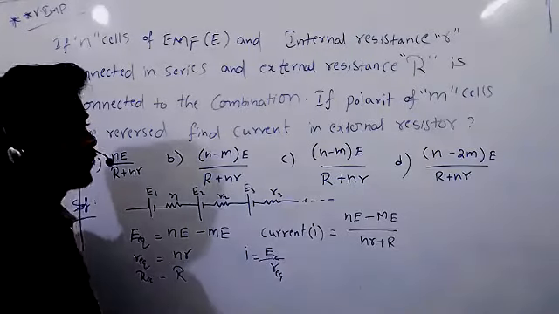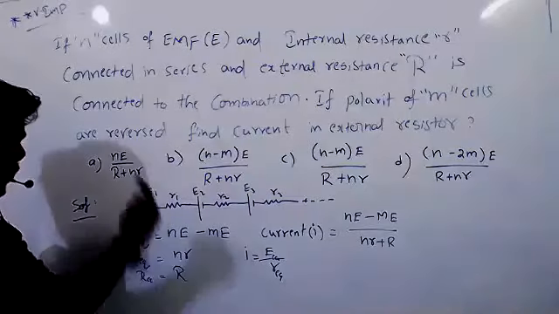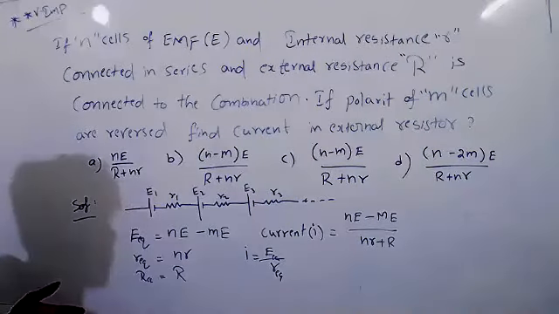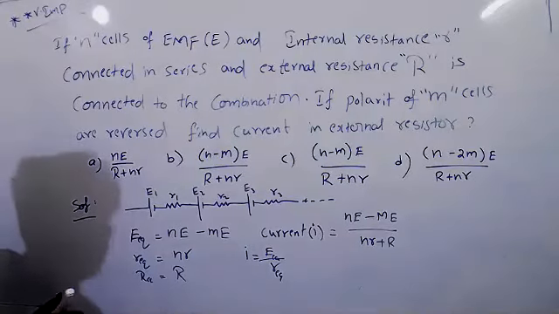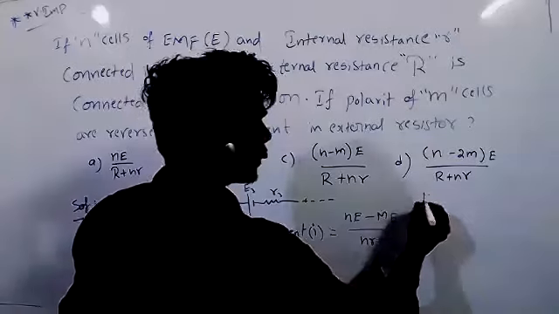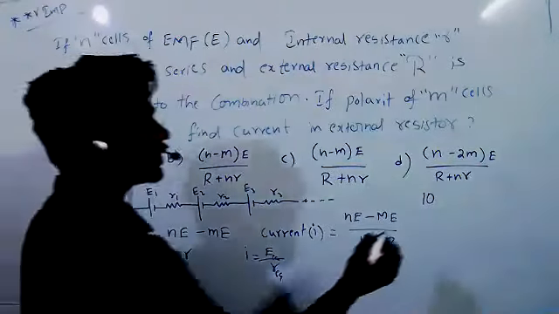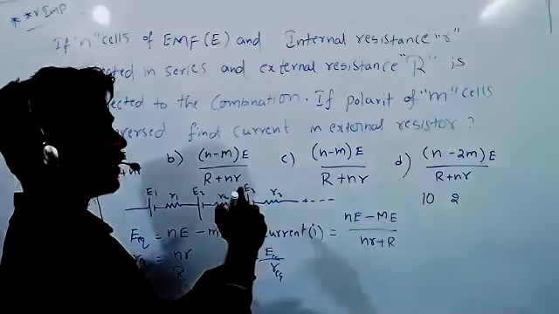But you should remember, when the m cells are reversed, that means the original cells are there, and the m reversed cells will neutralize one more m cells. Suppose we have connected 10 cells in series, and two cells in the reversed condition.